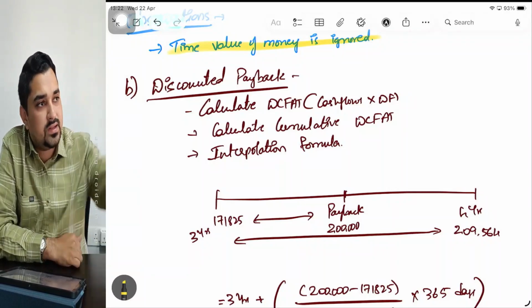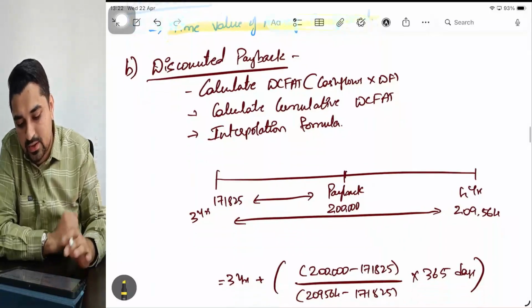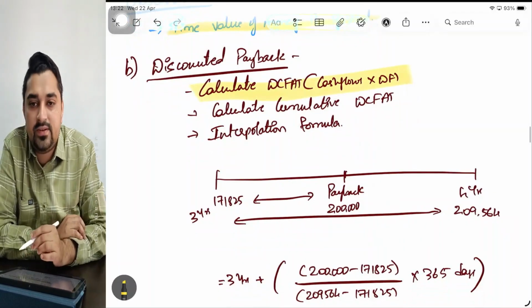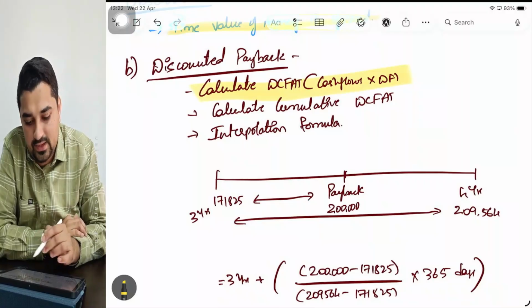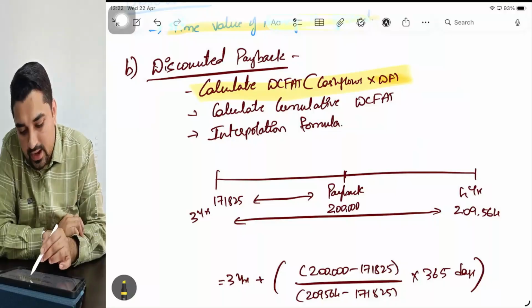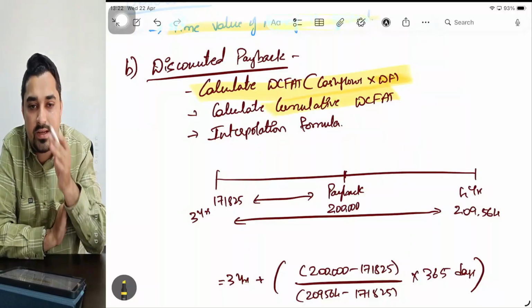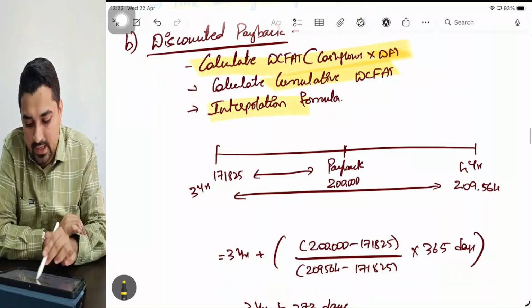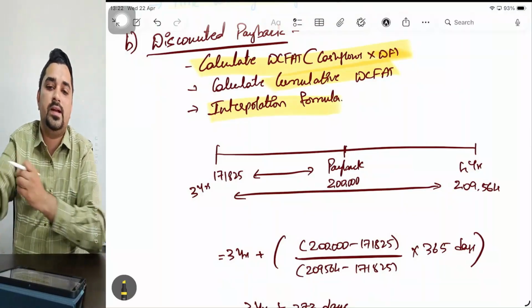You know what is discounting? Getting something to the present value. Now I'll calculate the DCFT column. First, I'll calculate DCFT. How do I calculate? I discount those cash flows using the discounting factor. Now I'll take a cumulative of that column. Then, at the end, I'll apply the interpolation formula.